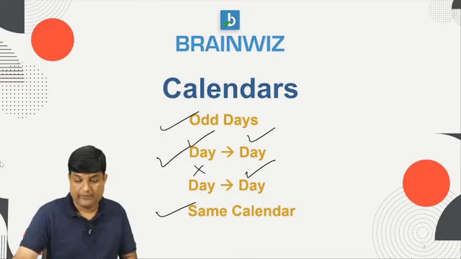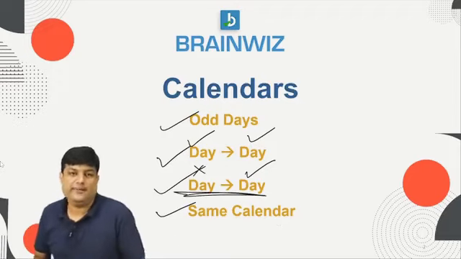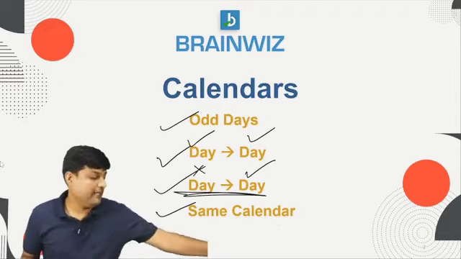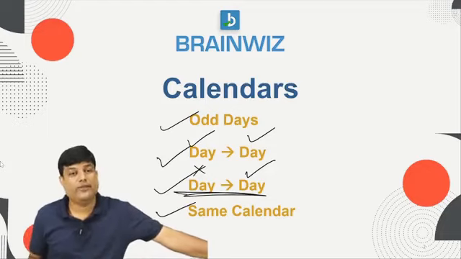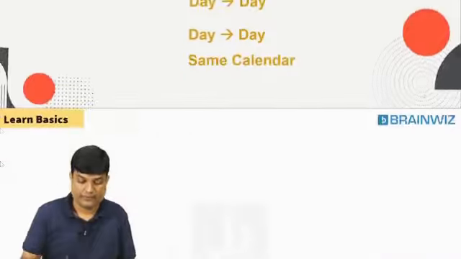Okay, clear? Now we are into the third model, everybody. In the third model, a day is also not given to you, still you are supposed to find out. And the last one is the calendar, same calendar. Are you understanding, everybody? Chaliye, let's try to move forward, everyone. How to do this thing?